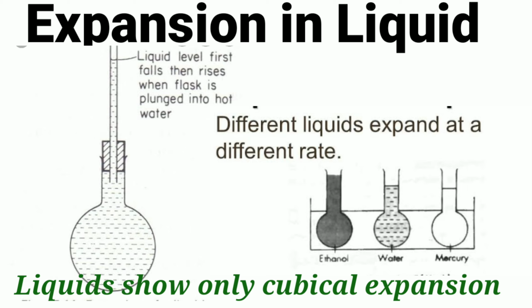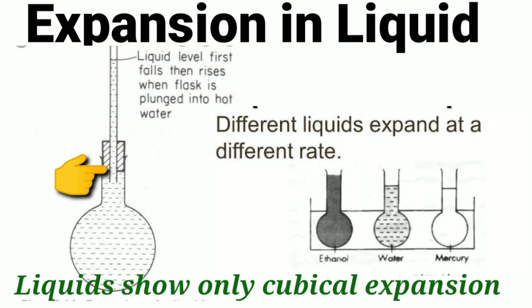To see this, let us perform one activity to see expansion in liquid. Fill a flask up to the brim with water. Take a rubber cork with a hole in it and insert the narrow tube into the hole.